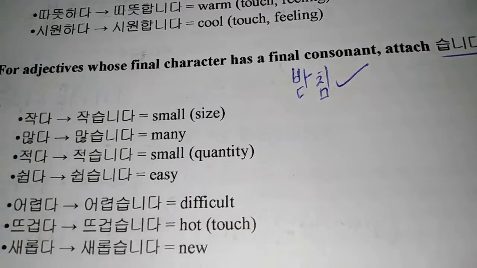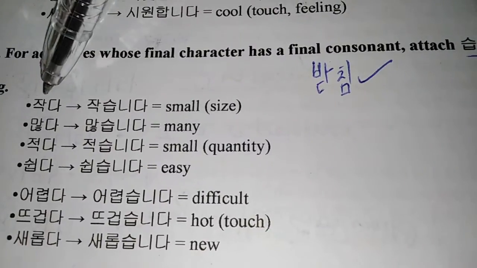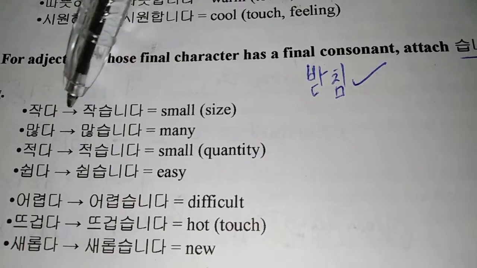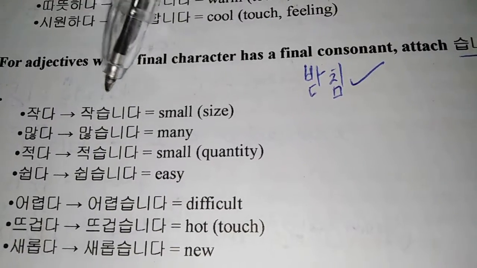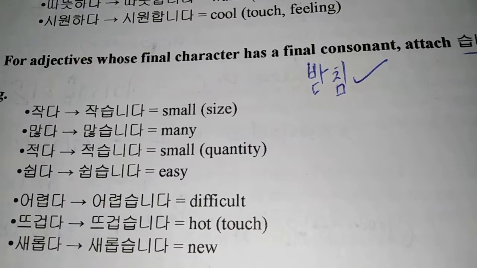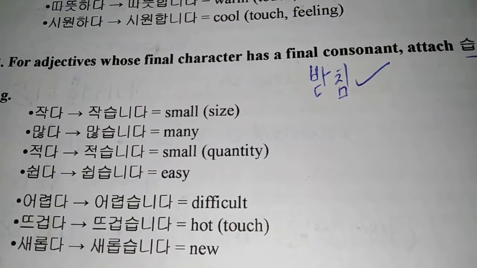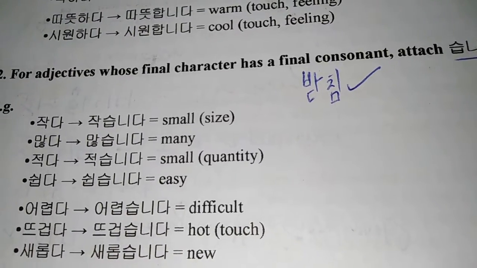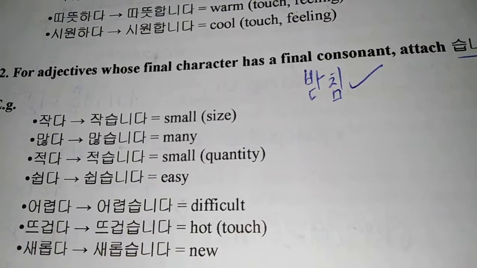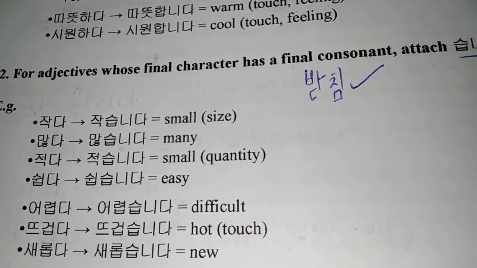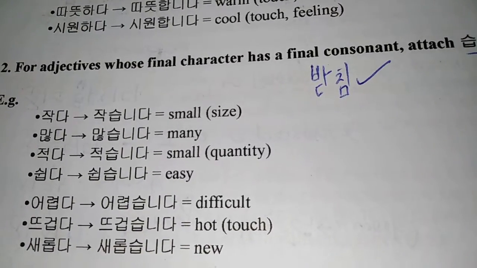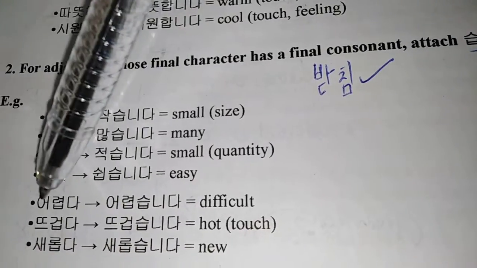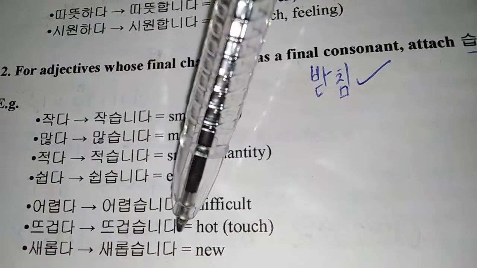So the examples given here, 작다, all these have 받침. So in that case, you would take the da off and substitute it with 씁니다. So 작다 would become 작습니다. Again, the pronunciation is ma. You have a mida pronunciation there, just that you have a su pronunciation before that. 많다, 많습니다. 적다, 적습니다. 쉽다, 쉽습니다. 어렵다, 어렵습니다. 뜨겁다, 뜨겁습니다. 새롭다, 새롭습니다.